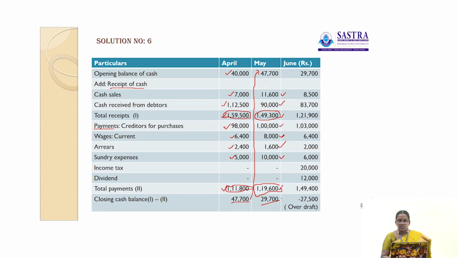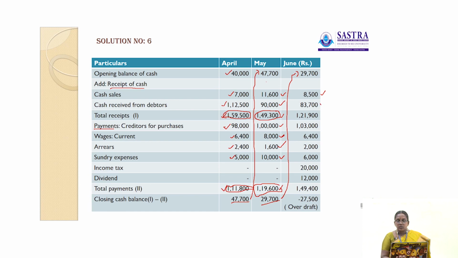So 29,700 is the closing balance in the month of May, which is carried forward to the month of June.